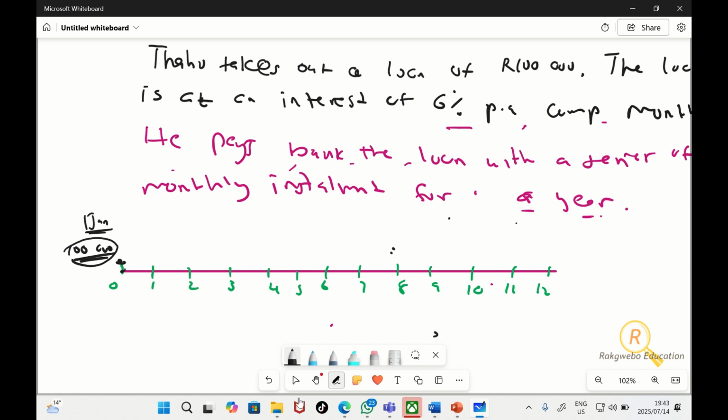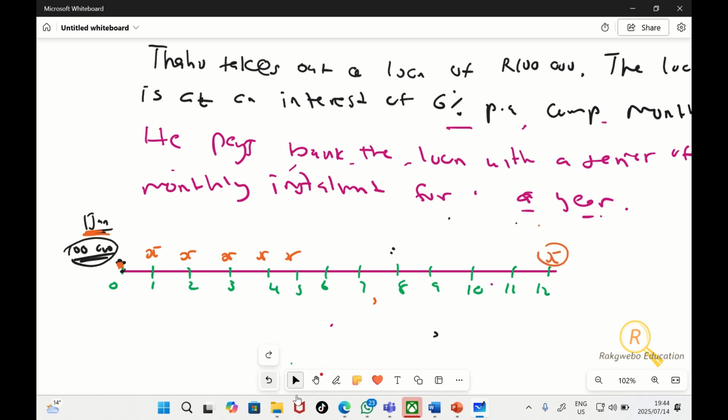So at the end of the first month, the 31st of January, remember this is the 1st of January, time 0, and time 1 is the 31st of January, after a month, he's going to make his first installment, second installment, third installment, and so on. The last installment will be here on the 31st of December.